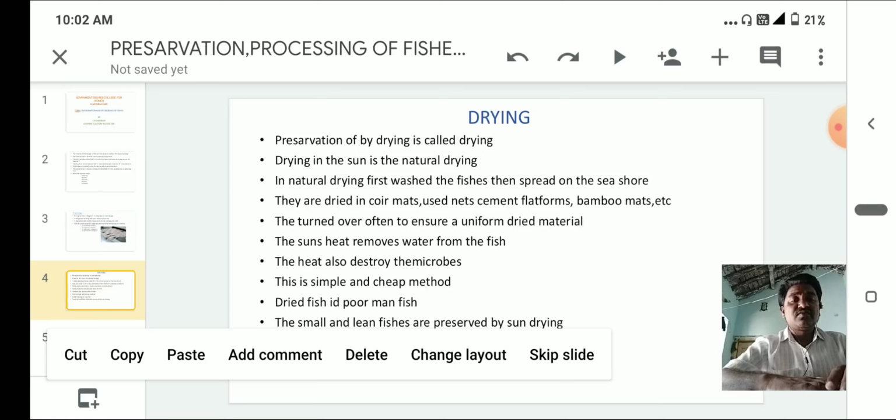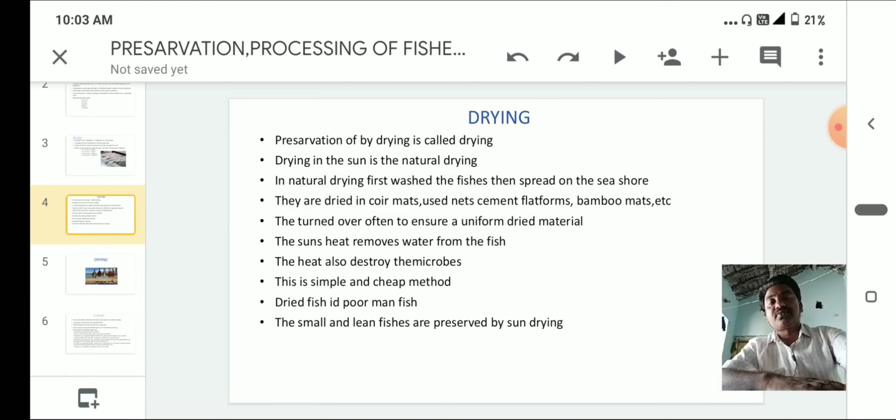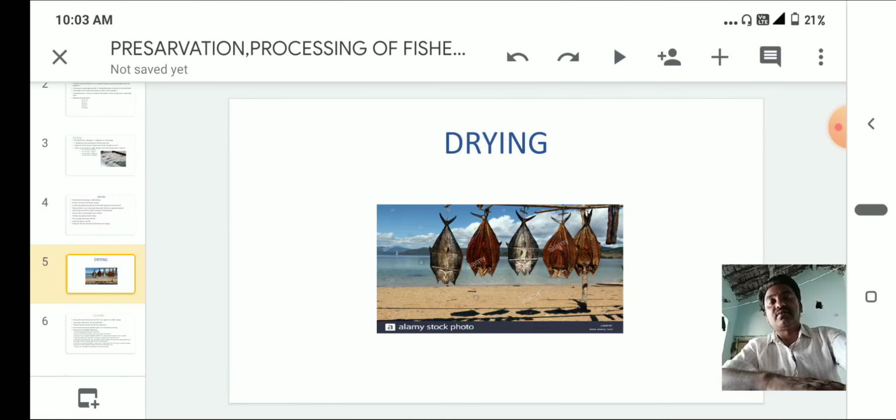The sun's heat removes the water from the fish. The heat also destroys the microbes. This is a simple and cheap technique. Dried fish is a poor man's fish. The small and lean fishes are preserved by sun drying. Okay, this is about drying, and this is the drying method diagram.